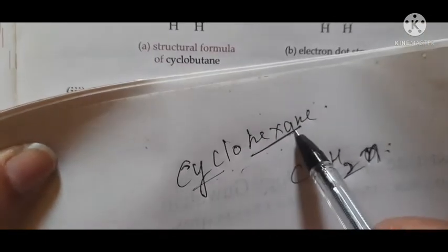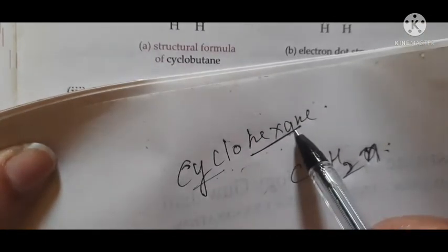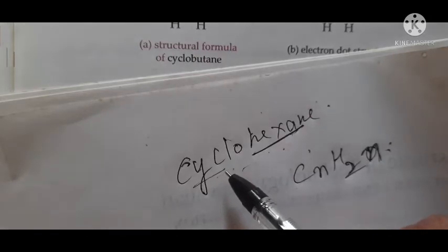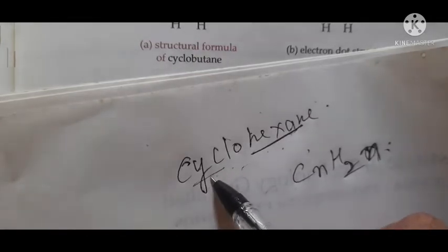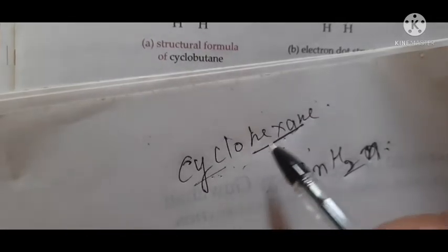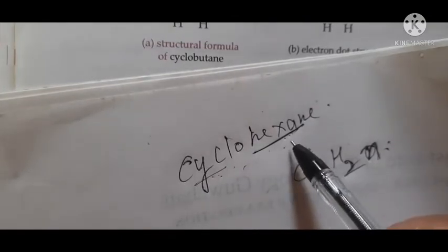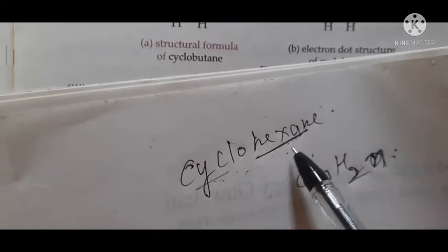So what is this? This is hexane. Hexane means there are 6 carbon atoms. Okay, and cyclohexane means it is in the form of a ring. So you can also say it is a cycloalkane or a cyclohydrocarbon, because this is saturated. Understood?